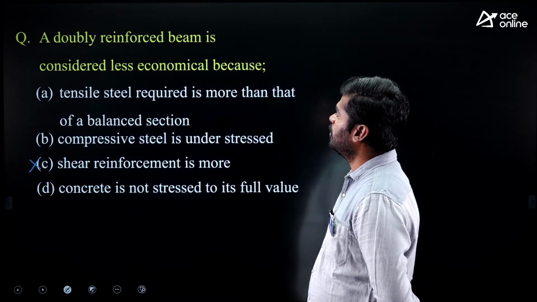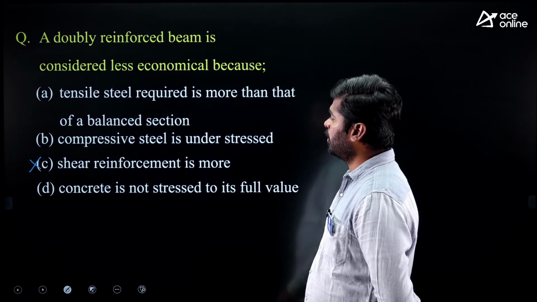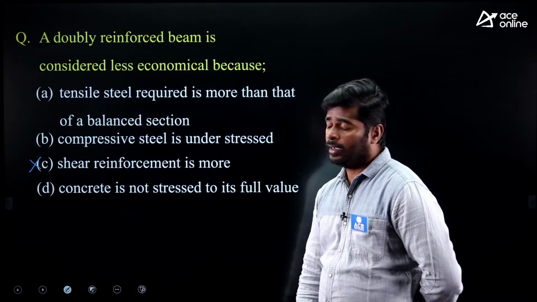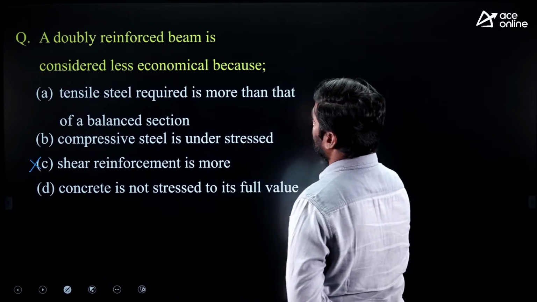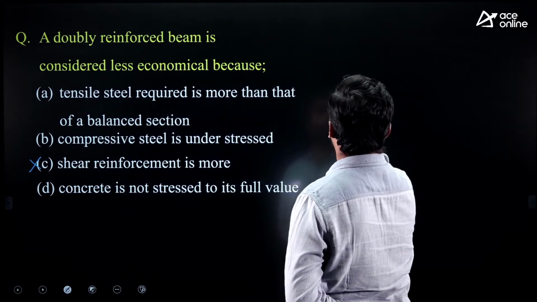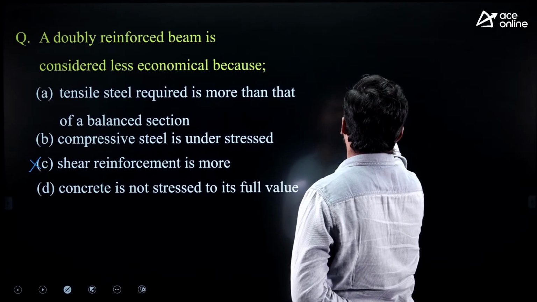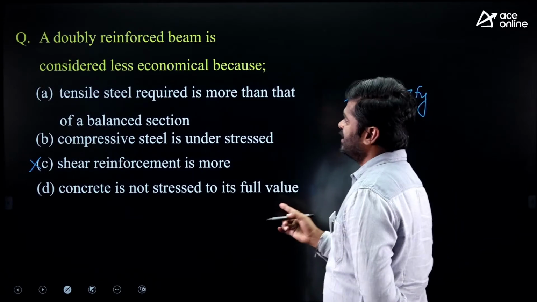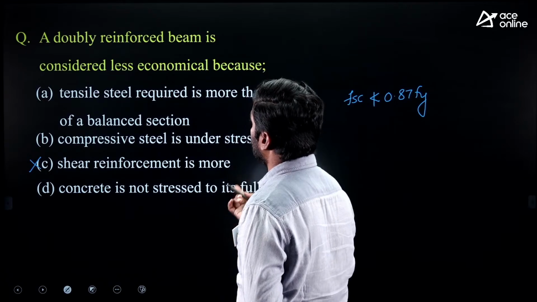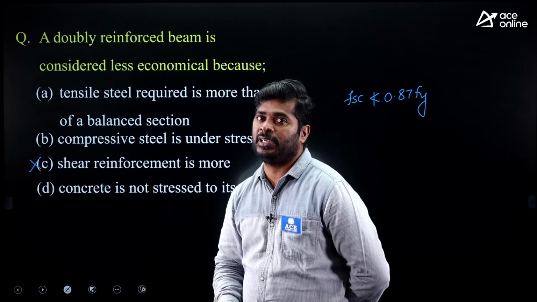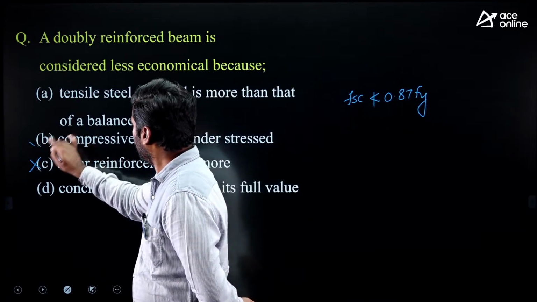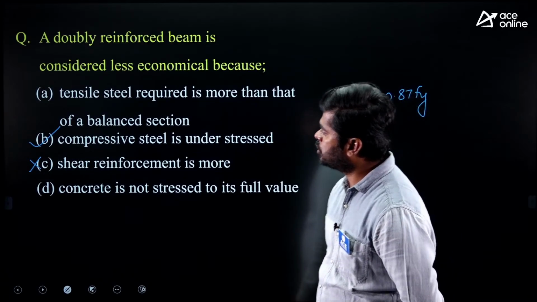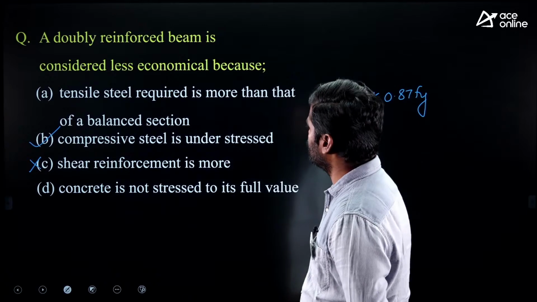We are talking about doubly reinforced beam, right? In that we have to provide shear reinforcement, but this question is related to flexure only. Here, my dear, stress in compression steel, we permit less than 0.87 Fy. That's why it is considered less economical. We are not going to utilize the compression steel effectively. That's why doubly reinforced beams are less economical as compared to singly reinforced beams. Option B is correct. Next question.